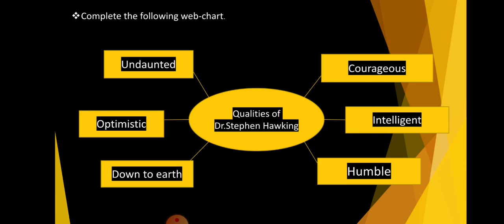All these qualities we have learned from this passage. There are other qualities also given in this passage. Try to find out those qualities. For example, 6 qualities I am giving here.